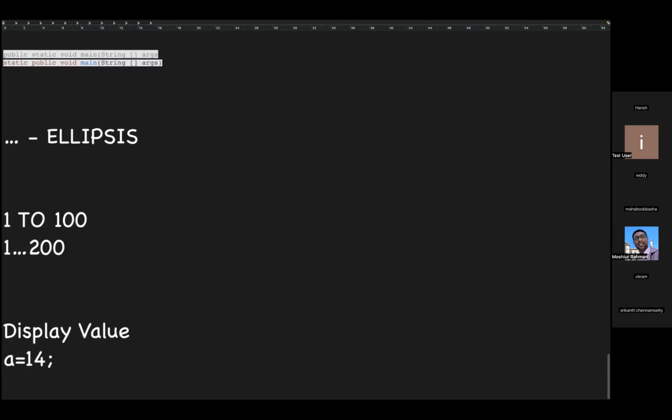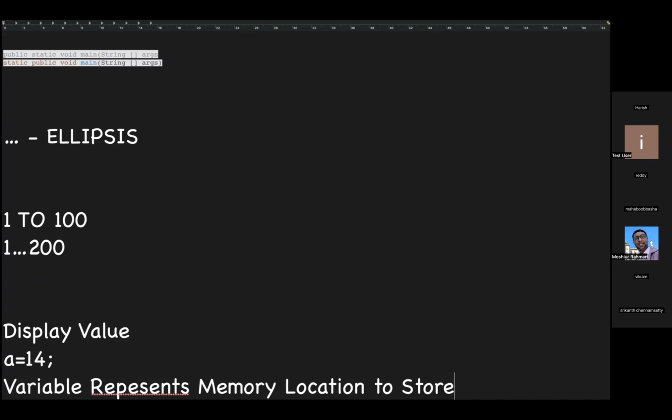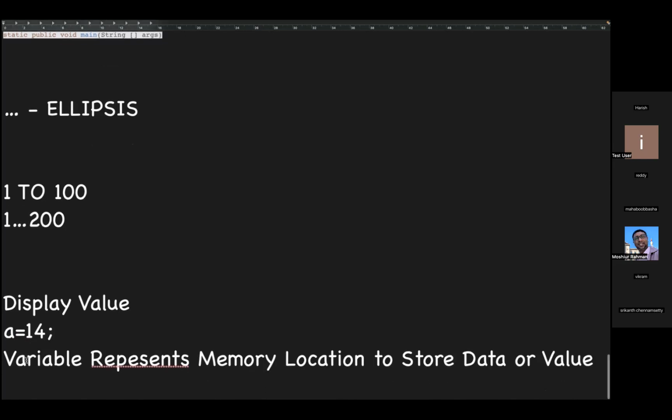A variable represents, to store data or value. We are using variables to store the data. Forget about this particular point, we'll discuss it. But for now, a variable represents to store data.